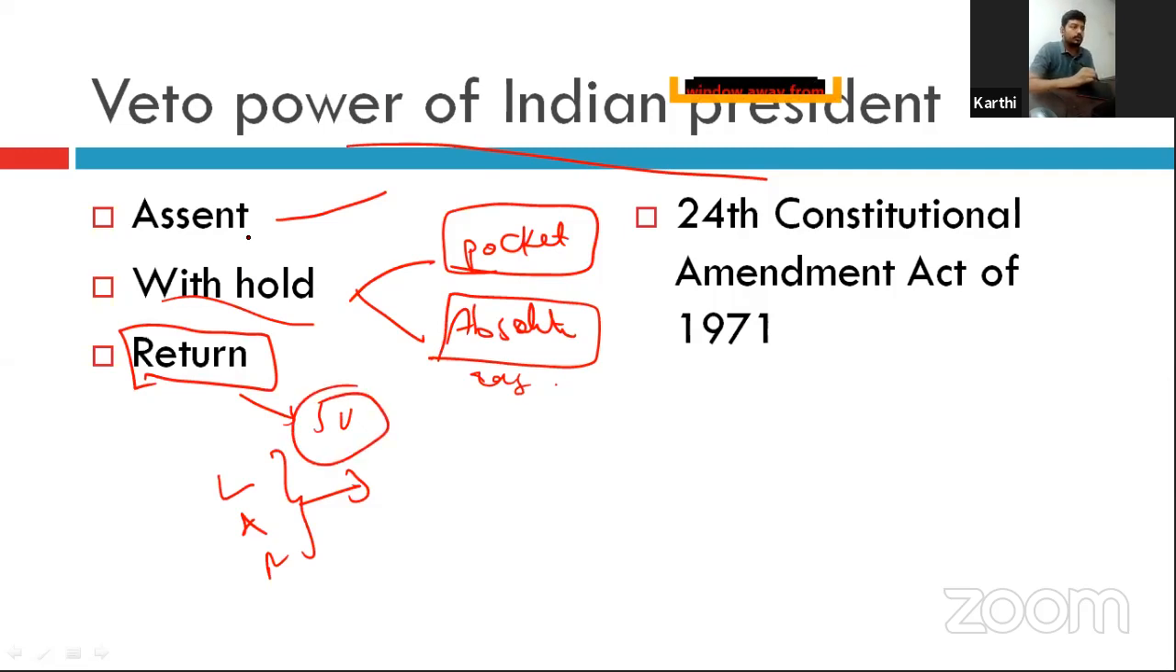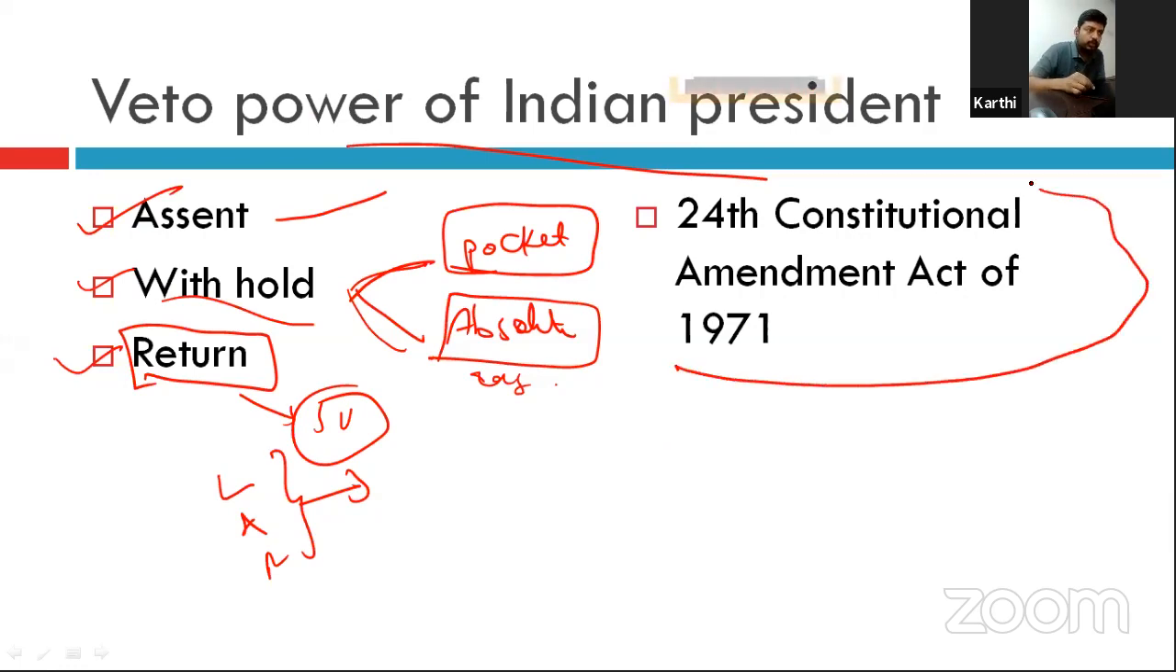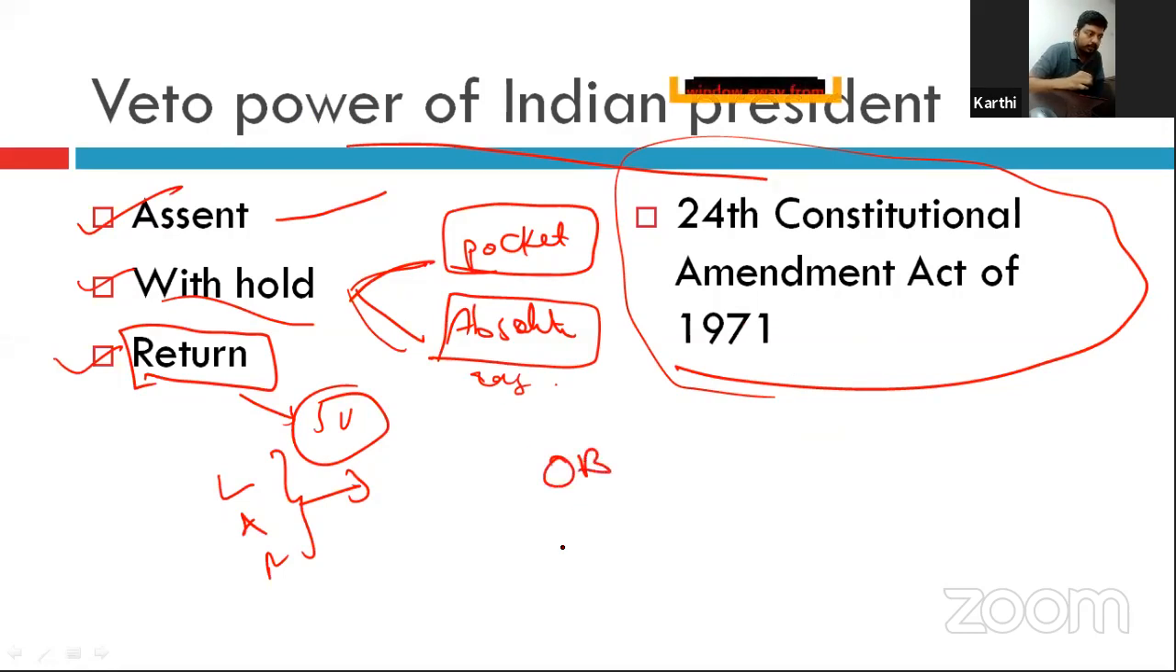So, according to the Indian Constitution, the Indian president can either give the assent, or he can withhold. Withhold means not giving assent, either pocket or absolute veto. Another one is suspensive veto, that is, he can return the bill for reconsideration. But this is not available for the constitutional amendment bill. Okay, the veto power is not applicable to the constitutional amendment bill. There are many kinds of bills: ordinary bill, financial bill, money bill, constitutional amendment bill. Okay, veto power is not applicable to the constitutional amendment bill.